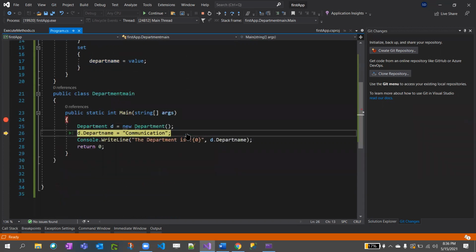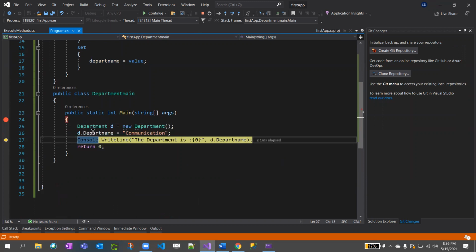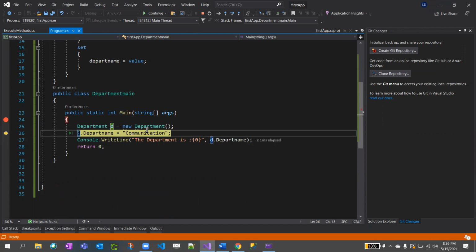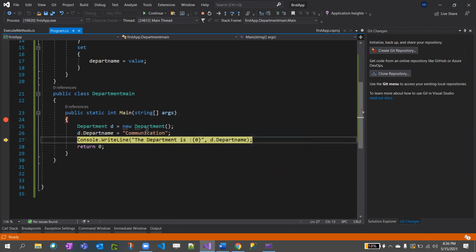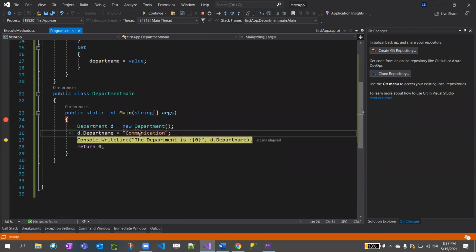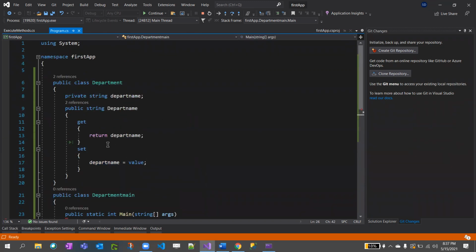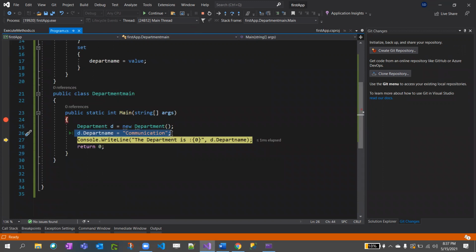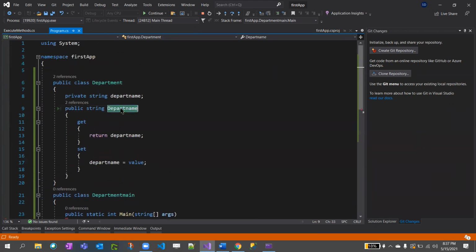So now, if you see d dot DepartmentName, we are setting the department name. So this DepartmentName will now have communication. When we did d dot DepartmentName, if you observe, uppercase D means this object, not this class.